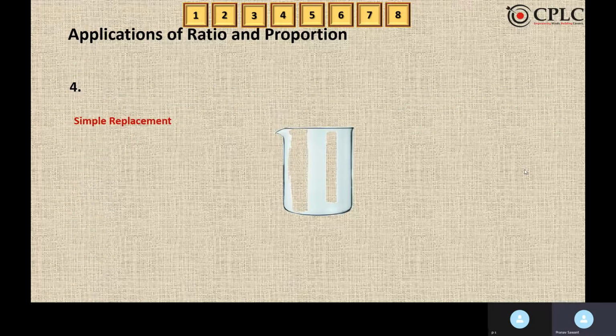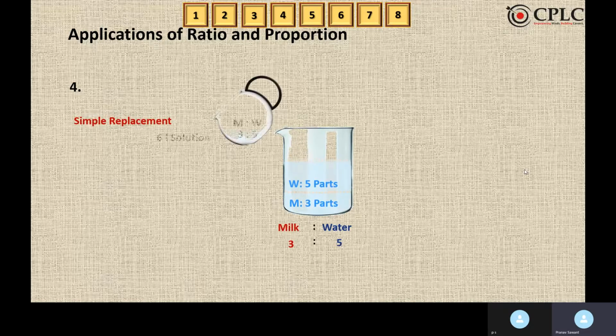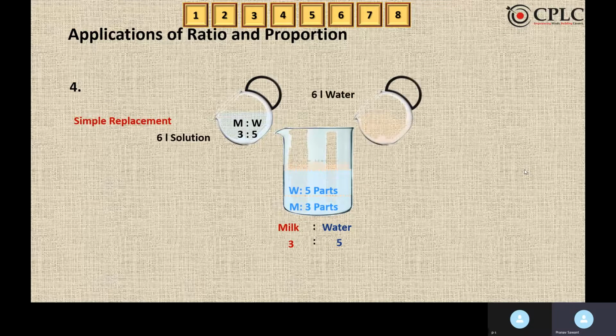Now let's do this question by using simple replacement. So we know that there are 3 parts of milk and 5 parts of water. I removed 6 liters from the solution. Now the removed 6 liters would also be in the ratio 3:5 only. And I replaced it with 6 liters of water. After this, the ratio became 5:9. Now try to find out what is the no change component. In this, the no change component is going to be milk because we are adding water. If we add water, water parts would be added to water parts. That means milk is not changing.